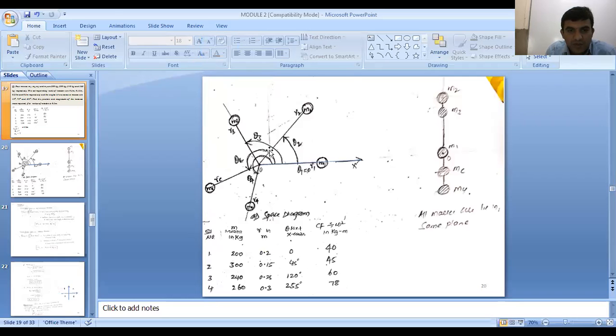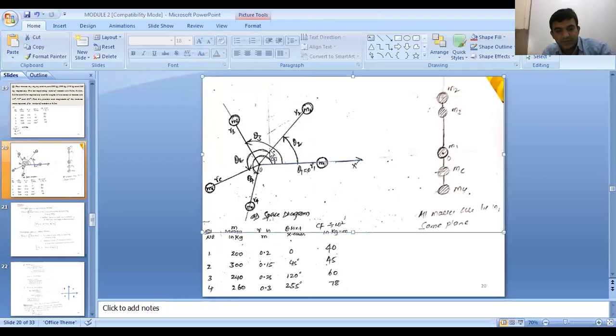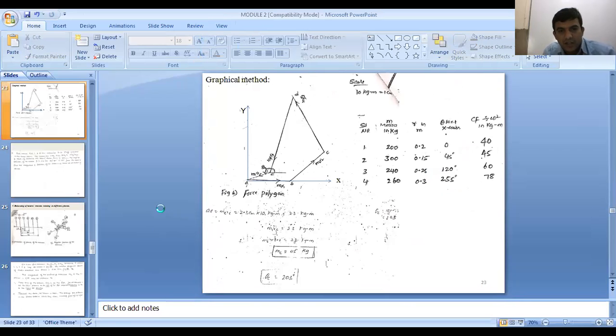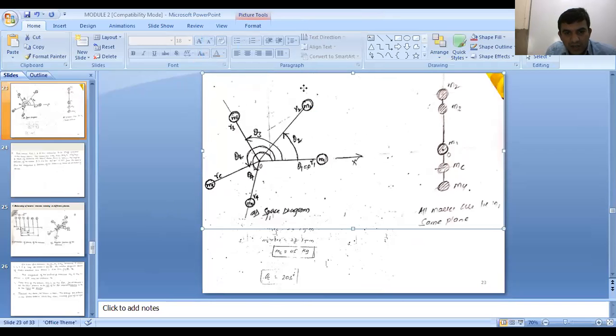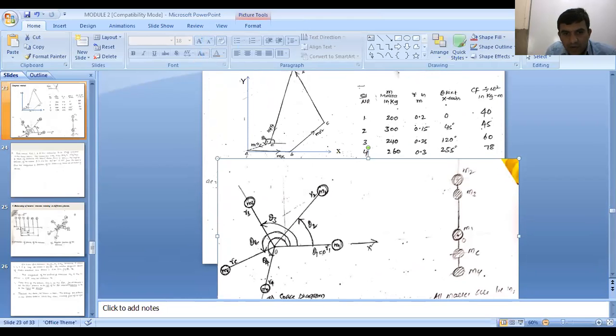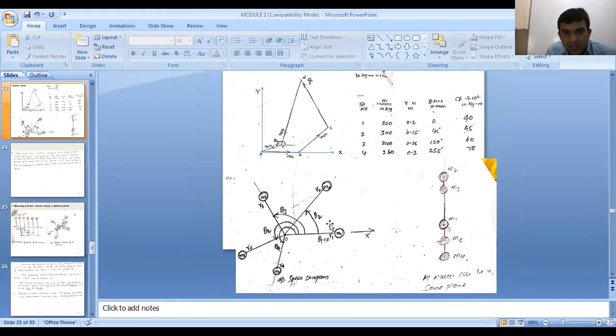That's the use of the set square, very, very important. Just for your reference, I'm showing this one. See that. If you have a space diagram here, for the horizontal line, say M1 R1 omega square just acts radially outward along the x direction, right? Now for the second mass, just draw a line which is parallel to it.